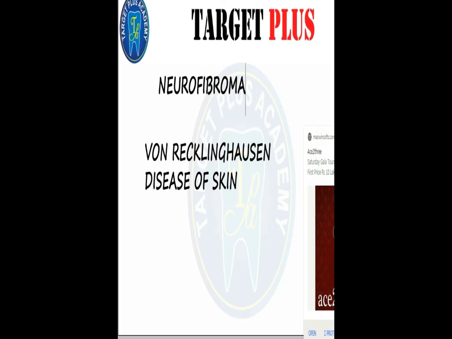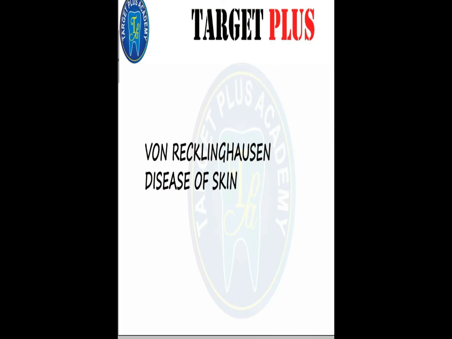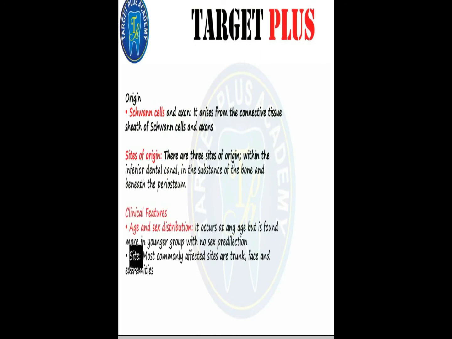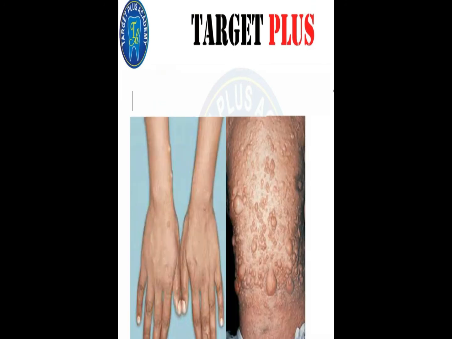Now origin. The origin is from Schwann cells and axons. There are three sites of origin: within the inferior dental canal, in the substance of bone, and beneath the periosteum. Now let us discuss the clinical features. It occurs at any age but is more seen in younger patients.